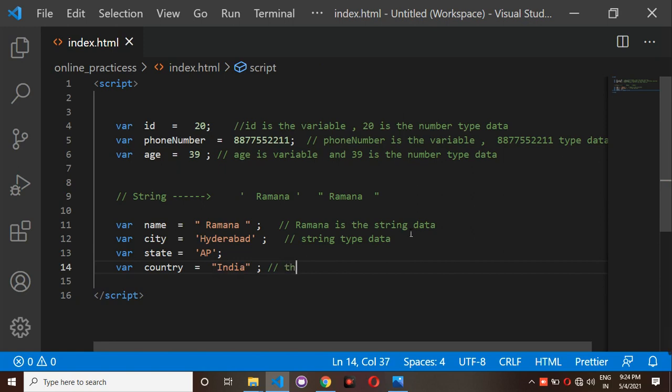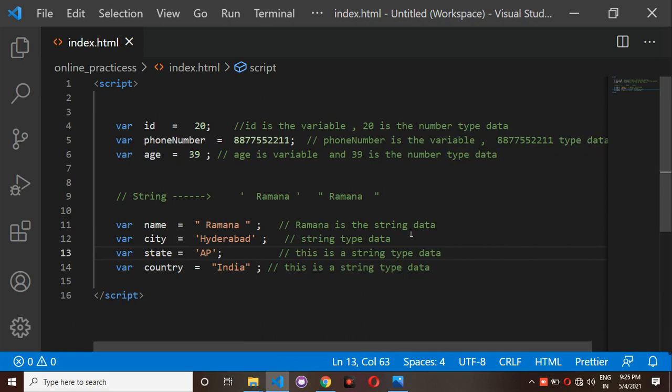This is also a string type data, and AP is also string type data only. These are called variables. Variable means it is one of the small containers or a memory location.